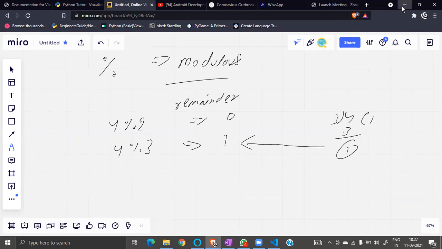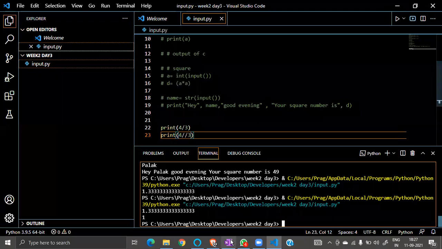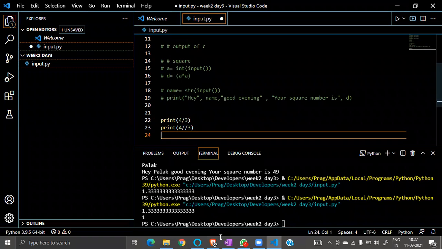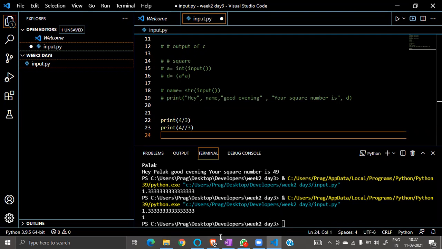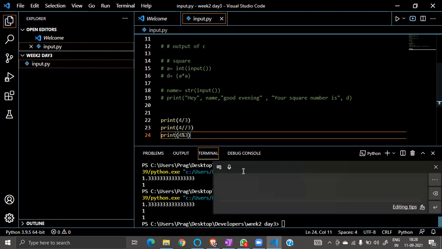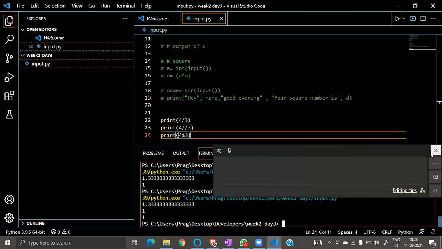Let's see, 4 divided by 3, the remainder should be 1. Till now you were just knowing about the arithmetic operator. If I use the percentage sign, which we call modulus, remember this term, modulus, it's giving me 1.